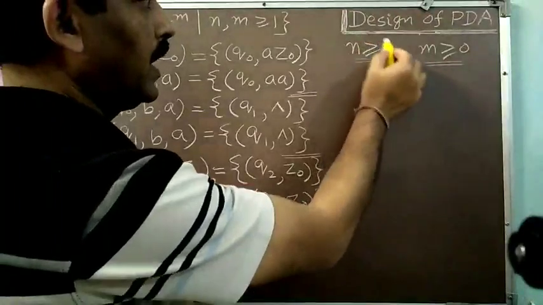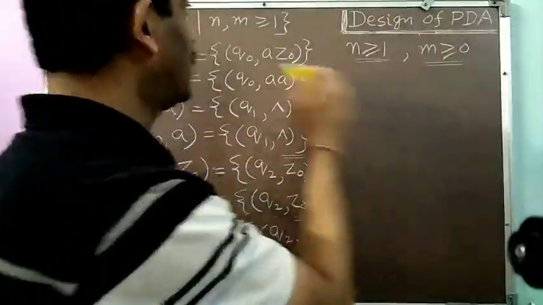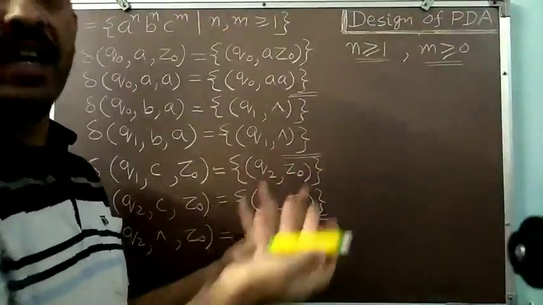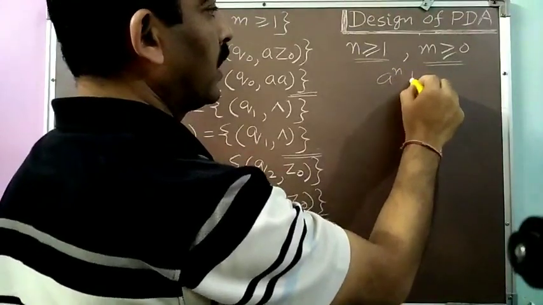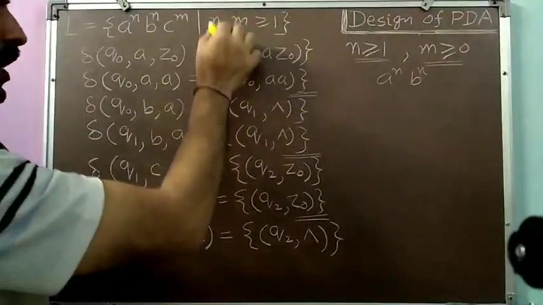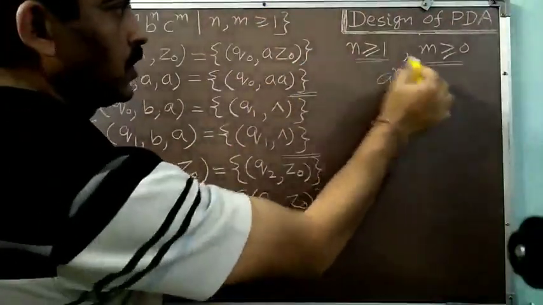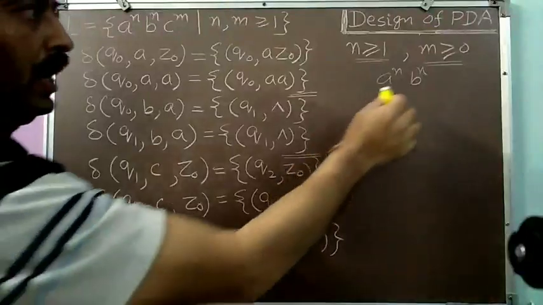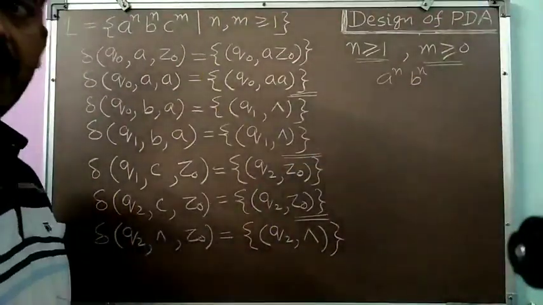Means there will be at least one A and one B present, but the number of C's may be 0. It is possible that C's are not present. So the words of the form A to the power n, B to the power n will also get accepted. When n and m are both greater than or equal to 1, words of this form were not possible. At least one C should be there for our word to be accepted.